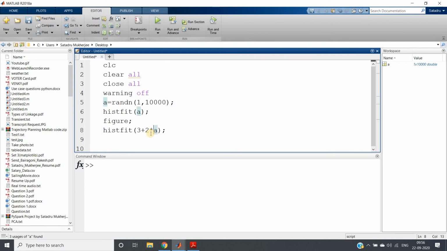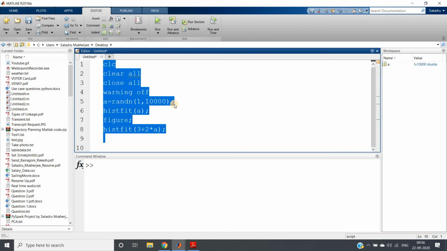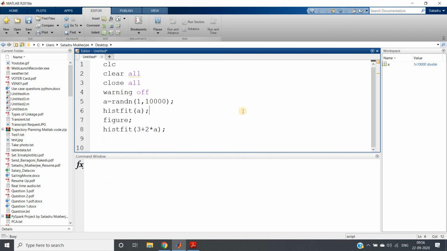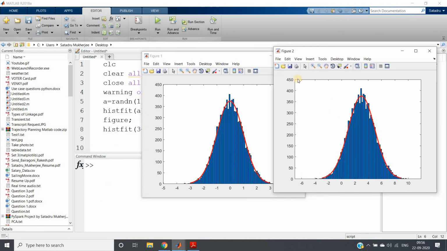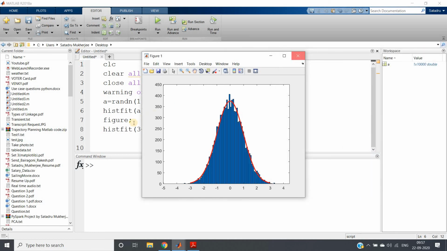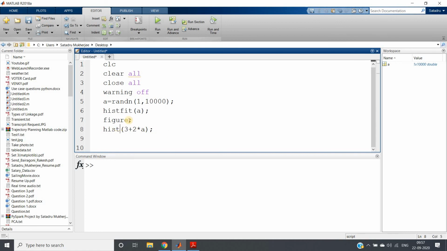So 2 means the graph will be expanded in both directions of the x-axis. Run this whole code and see the beauty. Here it is difficult to interpret, I guess, so let me write hist only, then we can understand in a better way.